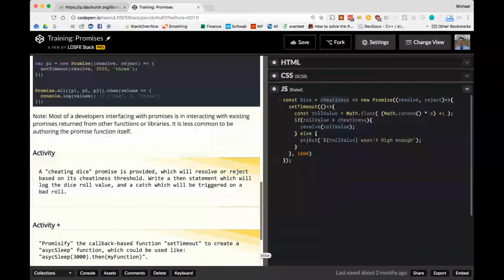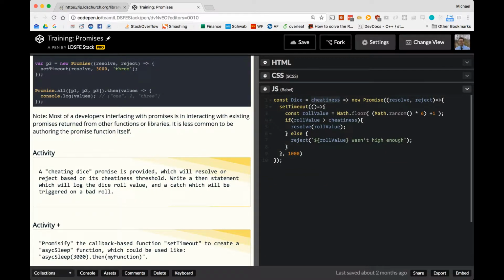And so if you look at what this looks like, this is a variable dice, and we're assigning that a function, and that function accepts a value, which then returns this promise. So I'll go ahead and pause the video now, and work on this activity.